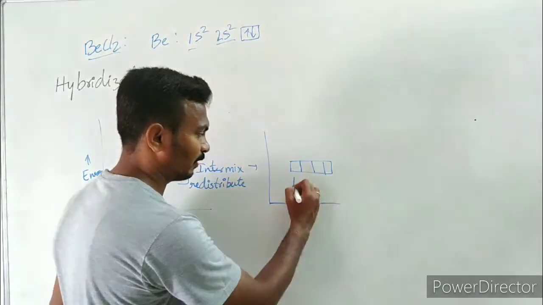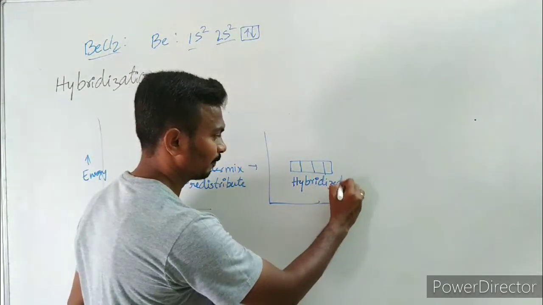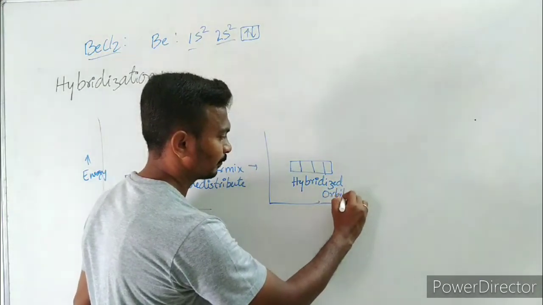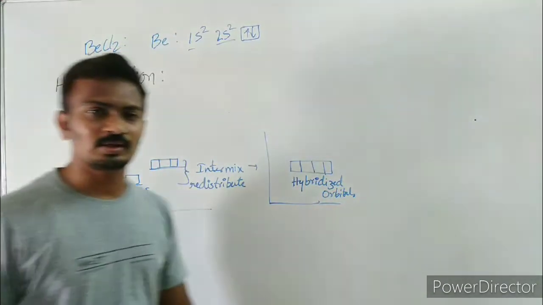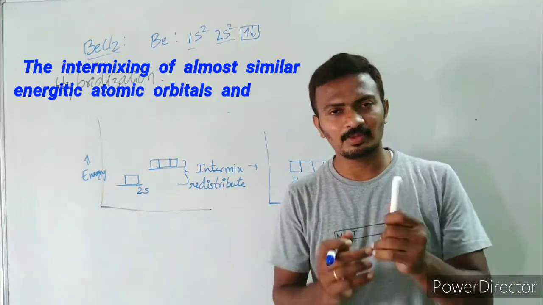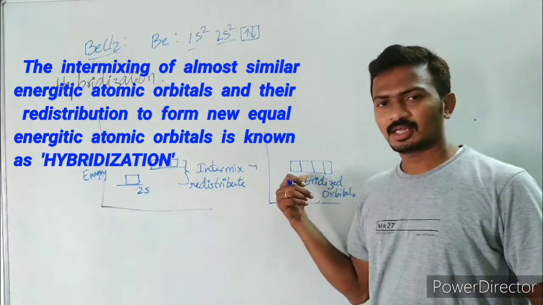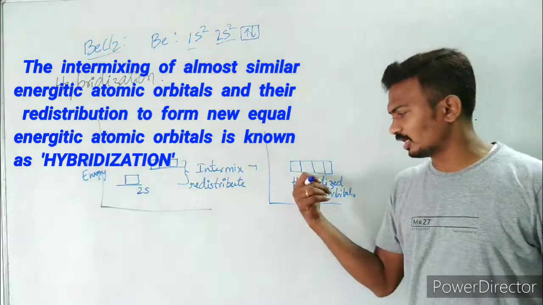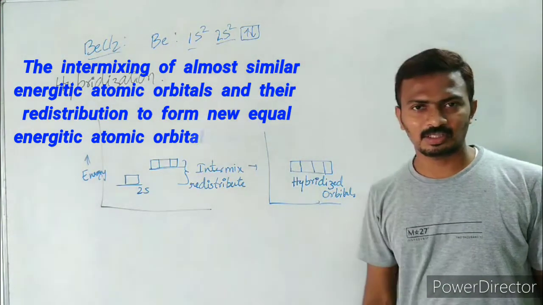These orbitals are known as what? Hybridized orbitals. So that phenomenon is known as what? Hybridization. The intermixing of almost equal energetic atomic orbitals to form orbitals of similar energy and similar shape is known as hybridization.